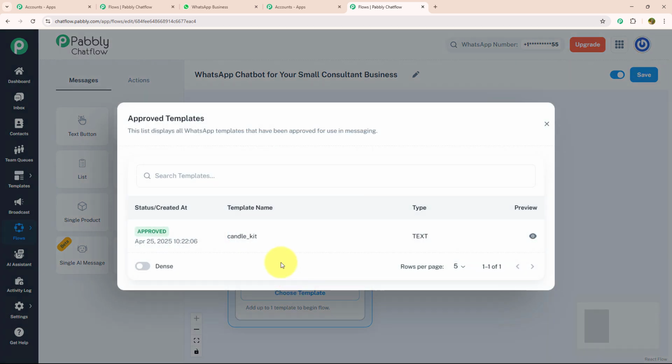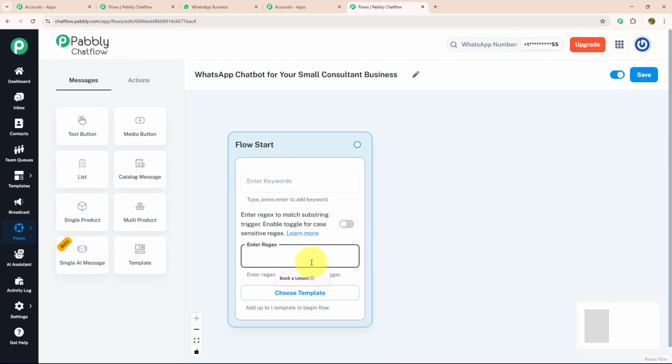Choose template is a feature where you can choose your created template to give personalized touch to your chat. Regex are the regular expressions with special pattern or sequence of characters used to find matches or filter specific text. Keywords are the trigger message that your customer will put while initiating a conversation. Today, I'm going to use regex, which will identify what my customer is trying to say.